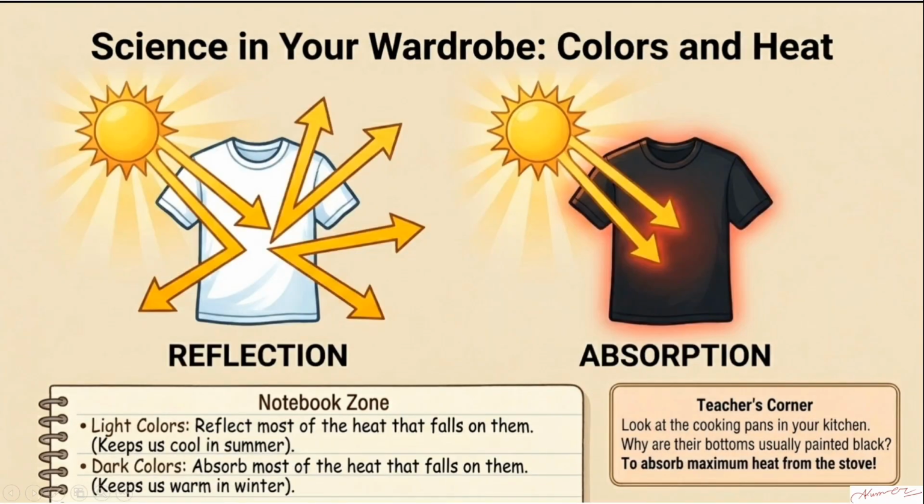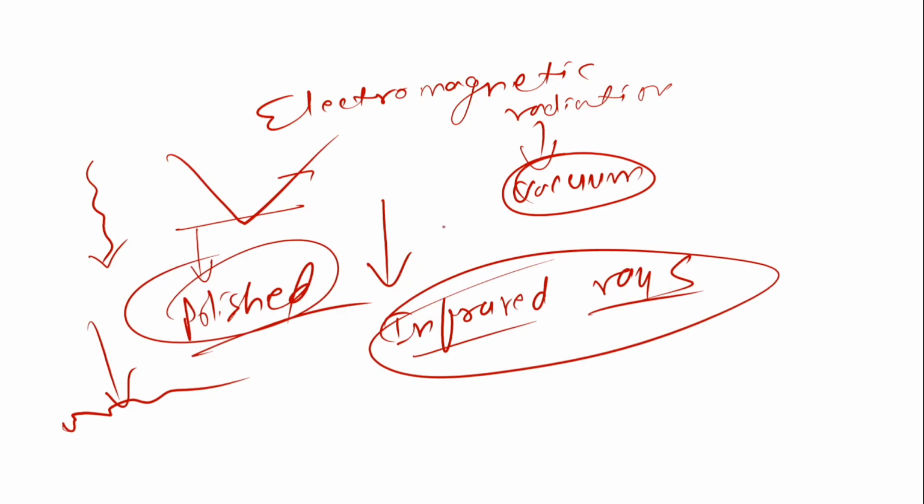Now coming to the questions. I hope the questions I asked at the start of this session are getting clear. So the question is: why do we wear light clothes in the summer season and dark clothes in the winter season? Okay, so see, our sunlight is made up of the electromagnetic spectrum.